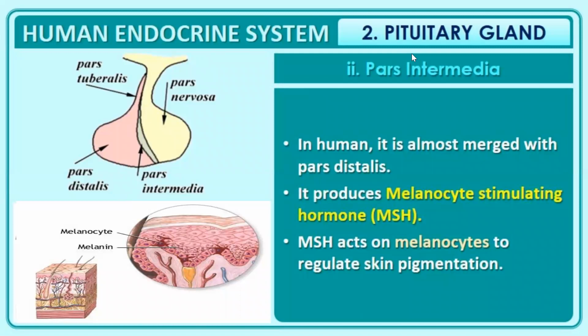Next comes the pars intermedia. In humans, it is almost merged with pars distalis of pituitary gland. It produces melanocyte stimulating hormone, which is MSH. MSH acts on melanocytes, and it regulates the skin pigmentation.